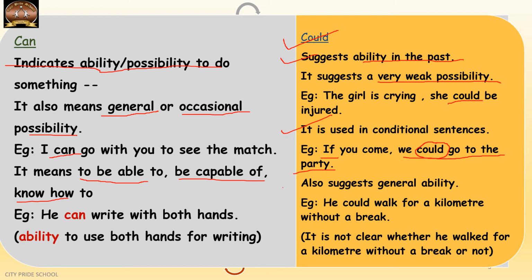The third is, could also suggests general ability. Okay. For example, he could walk for a kilometer without a break. So again, it is talking about a habit in the past. Now it is not continued. So he could walk for a kilometer without a break. It is not clear whether he walked for a kilometer without a break or not. So general ability.